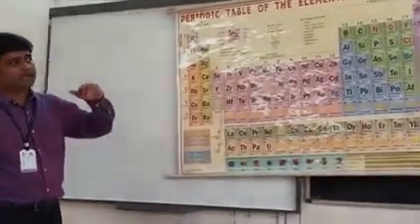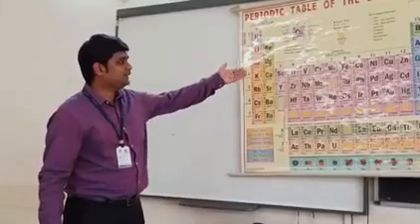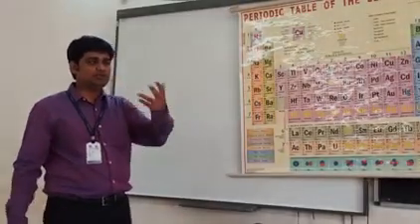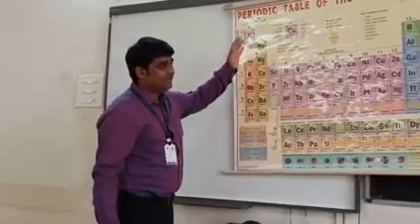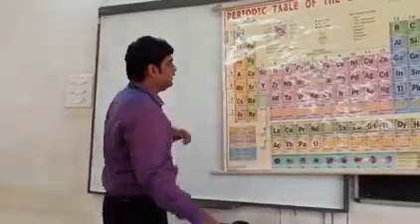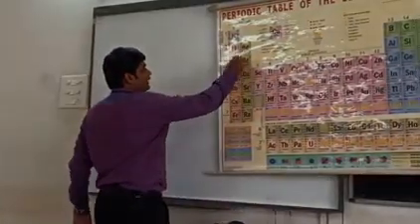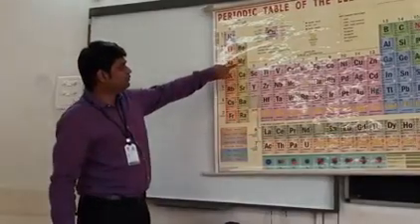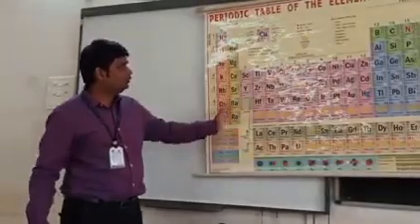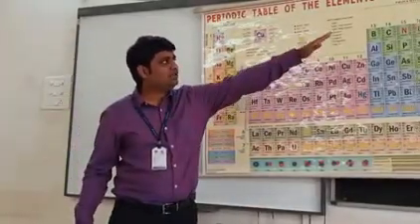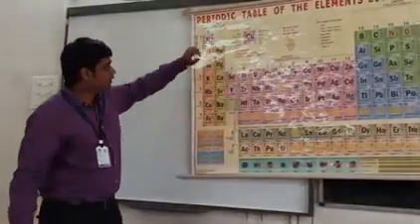Now I asked you why any element is placed in that particular period. Similarly, I will ask you why any element is placed in that particular column only. So I take the example of magnesium. We call them group 1, group 2, group 3, group 4, group 17, group 18, like that.